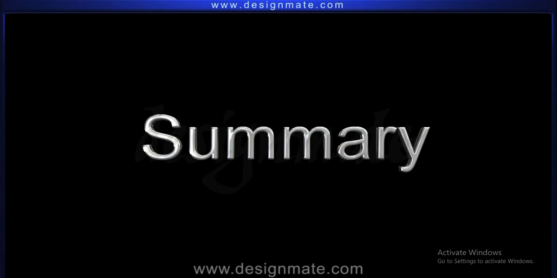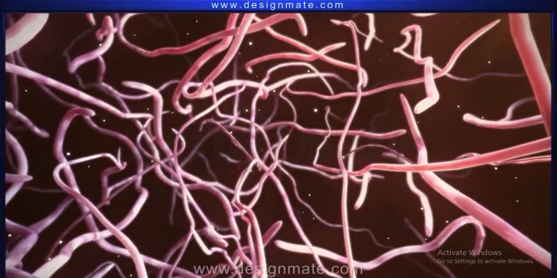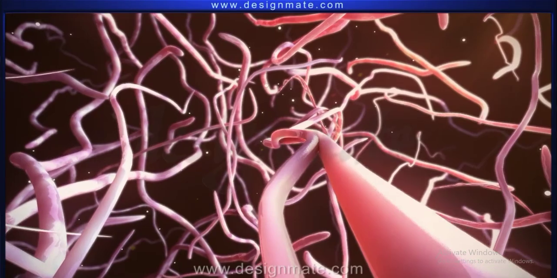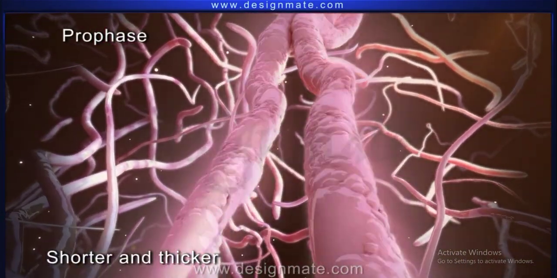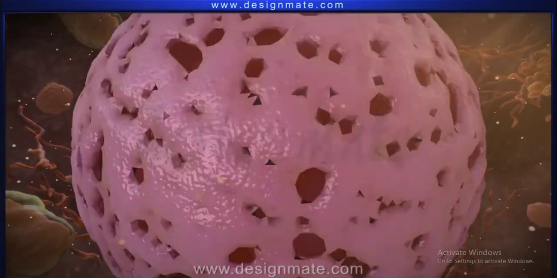Summary: Mitosis is a delicate process that enables organisms to grow and reproduce. Mitosis is composed of several stages. Prophase, where the chromosomes become shorter and thicker. The nuclear envelope disintegrates and breaks down.